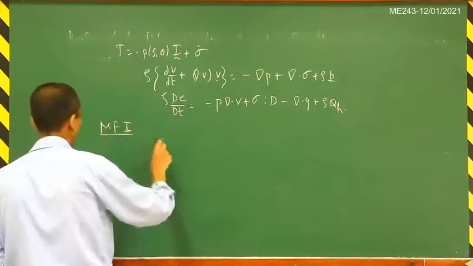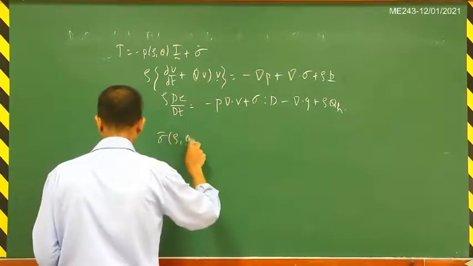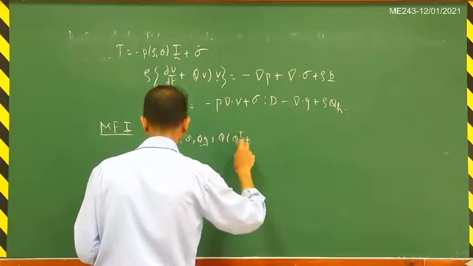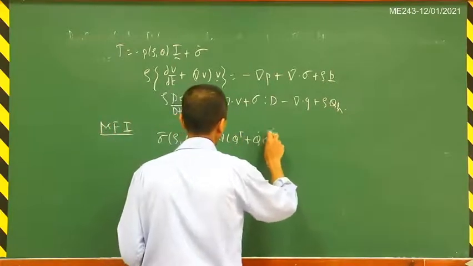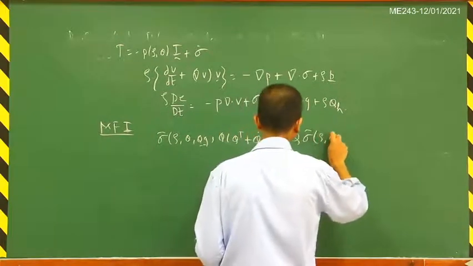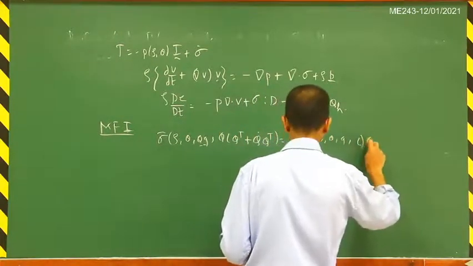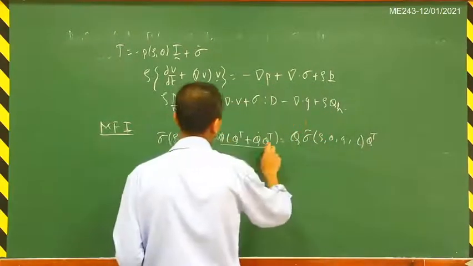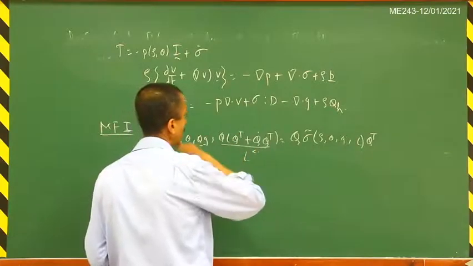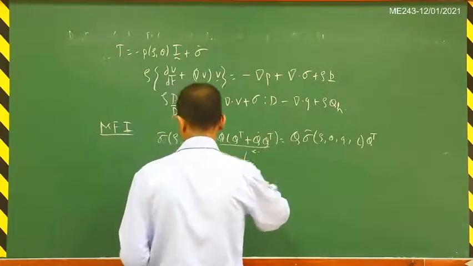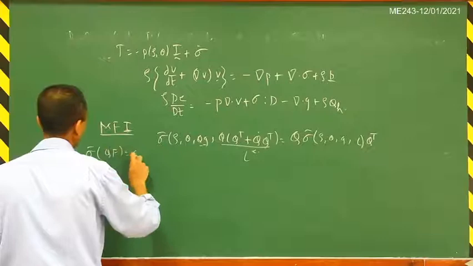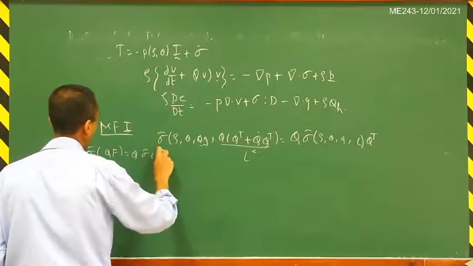So you will get that sigma tilde of rho, theta, QgQ transpose, with QLQ transpose plus Q dot Q transpose, is equal to Q times sigma tilde of rho, theta, g, L times Q transpose. This part here is nothing but L star. So we are basically writing it as sigma tilde of QF is equal to Q times sigma tilde of F times Q transpose.